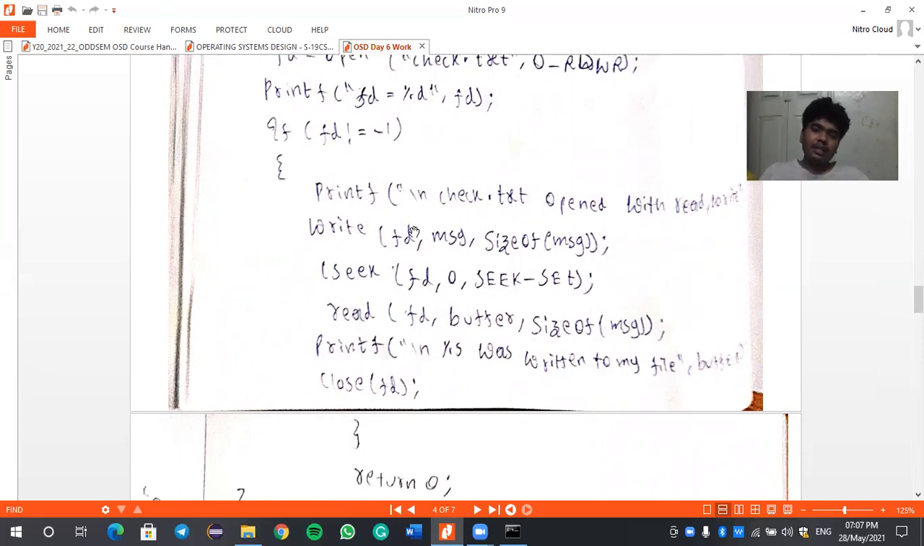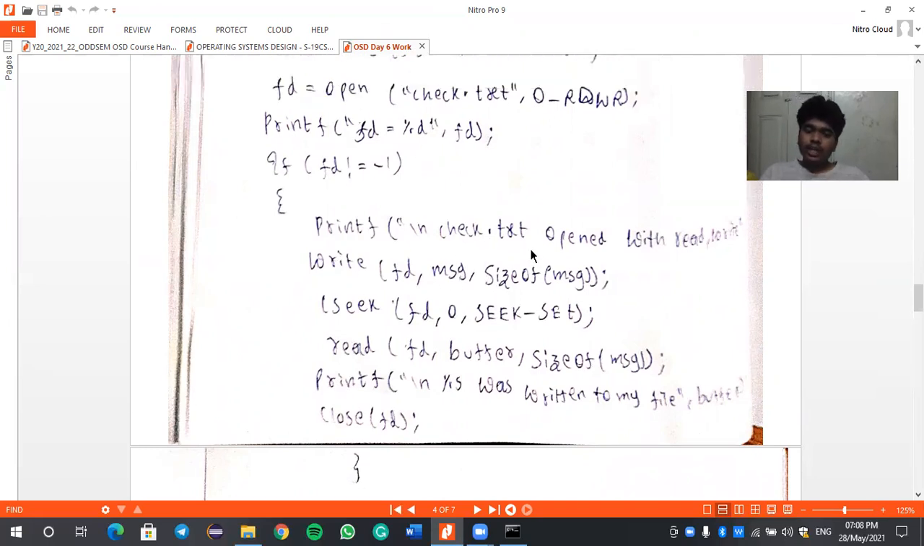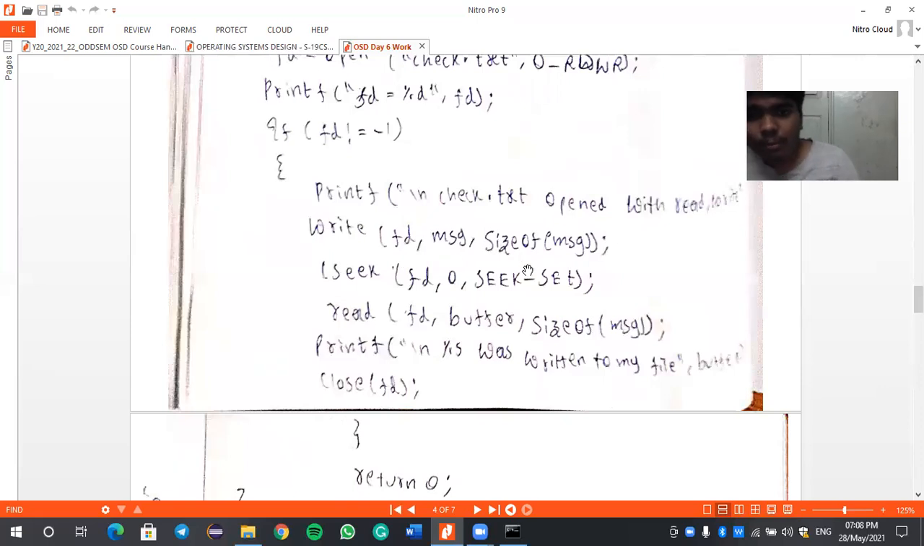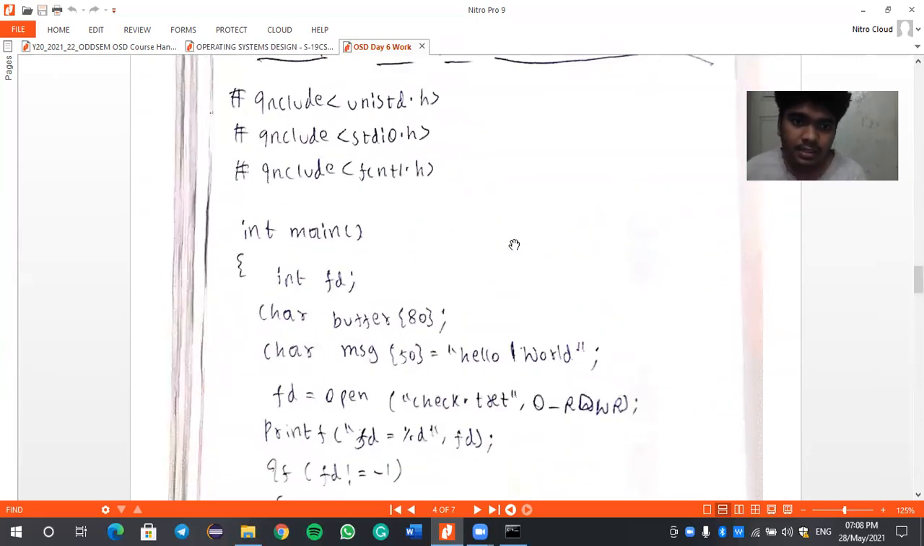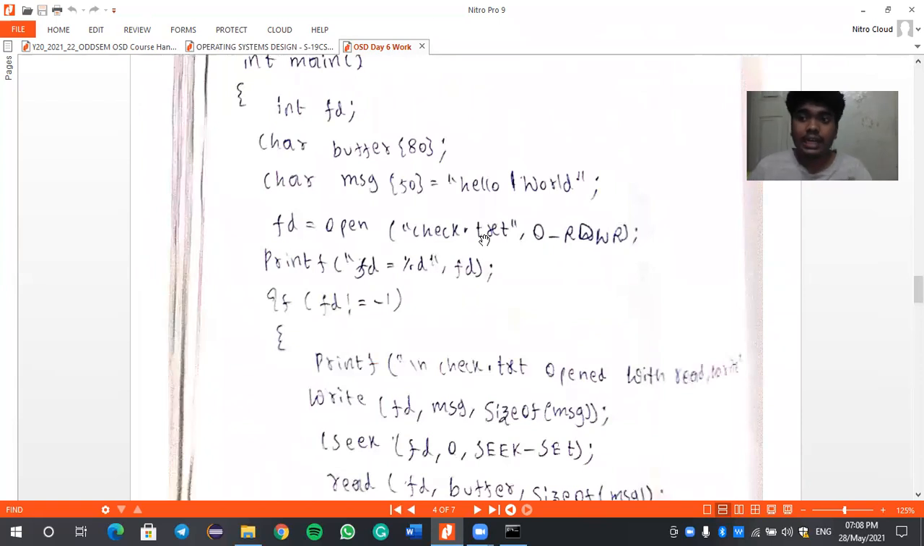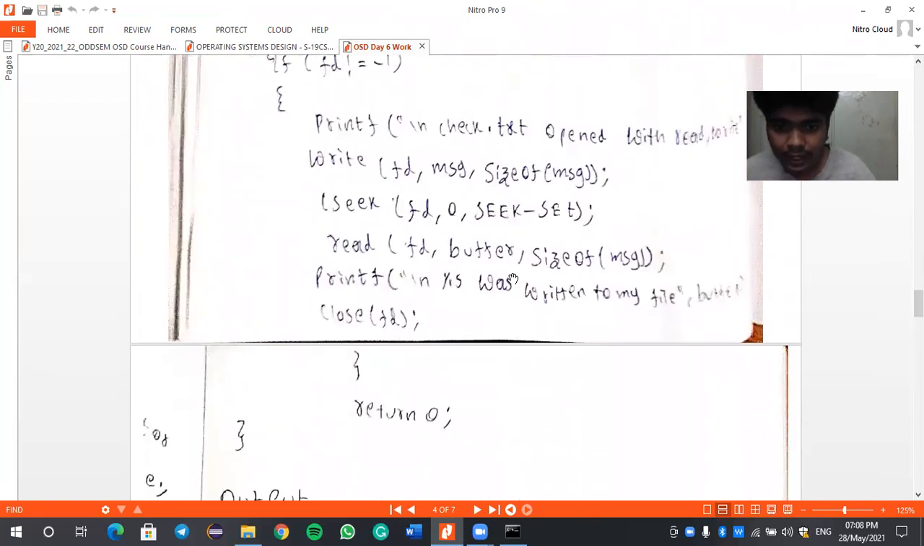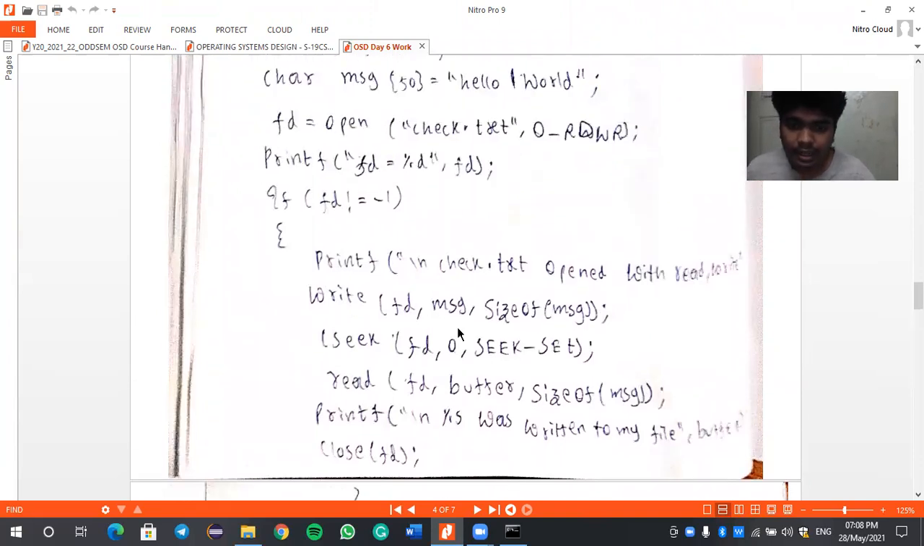If it is returning -1, then I will try to write the data inside check.txt. So check.txt is opened with read and write, as I am printing a message like this file is opened with a command of both read and write. Now I am writing fd, comma, message and size of message. The message is the thing which we are going to write in that file. Here the message is hello world, so we are trying to write that message into that file.